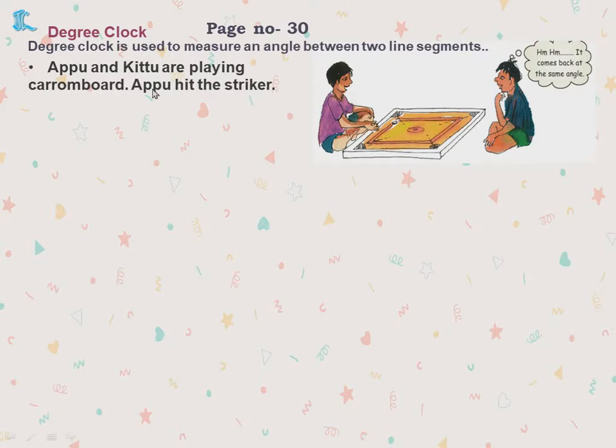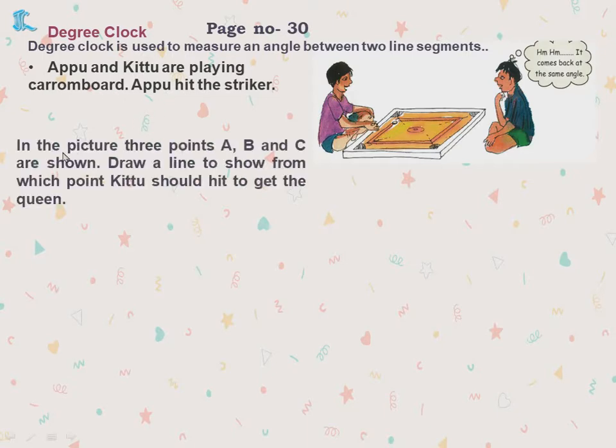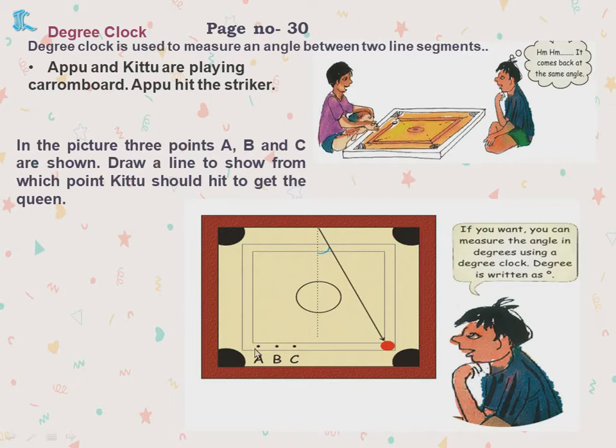Appu and Kittu are playing carom board. Appu is the striker. In the picture, 3 points A, B, C are shown. Draw the line to show from which point Kittu should hit to get the queen. So you have to draw from which point you should get the queen.